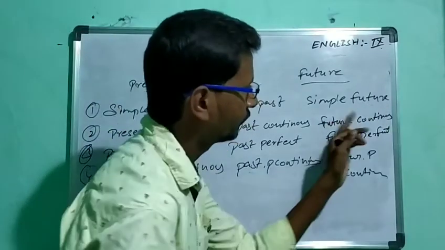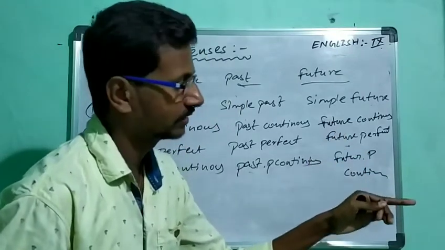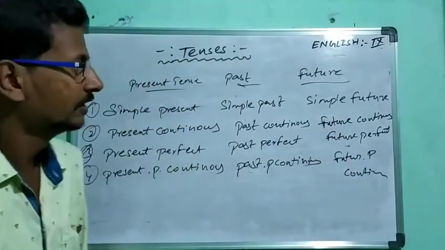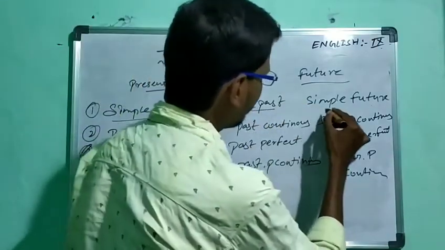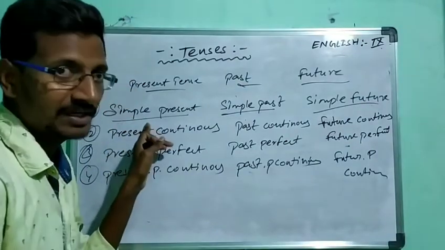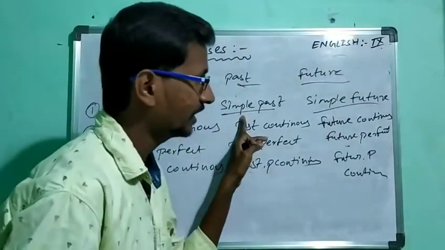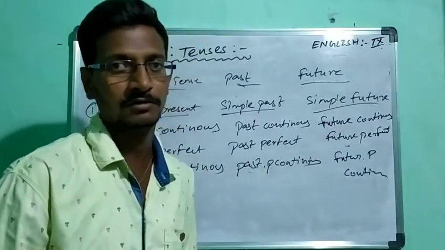Simple future, future continuous, future perfect continuous. For the simple past, simple present and simple future, we may also call them present indefinite, past indefinite and future indefinite.